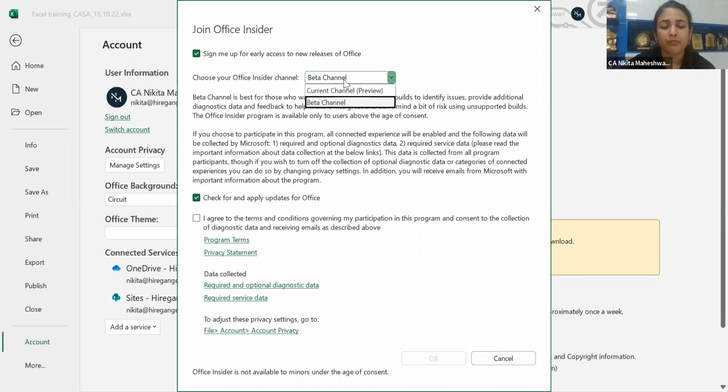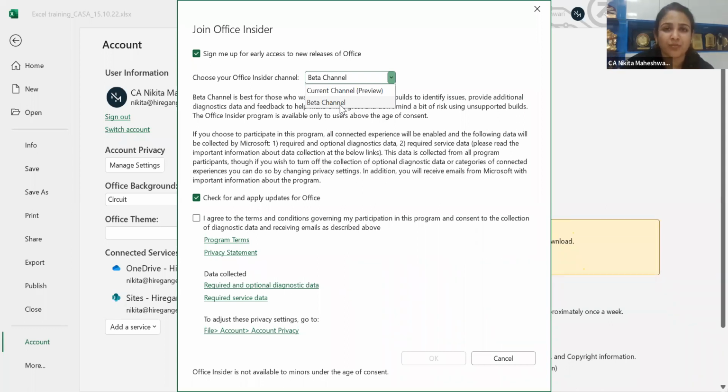This will help you stay updated with all the latest functions of Excel which are not yet rolled out to the public. So this will be very beneficial if you want to explore and do new things in Excel. You should subscribe to the beta channel here. It will take 1 to 3 minutes to add those things, and many new features will be available to you.